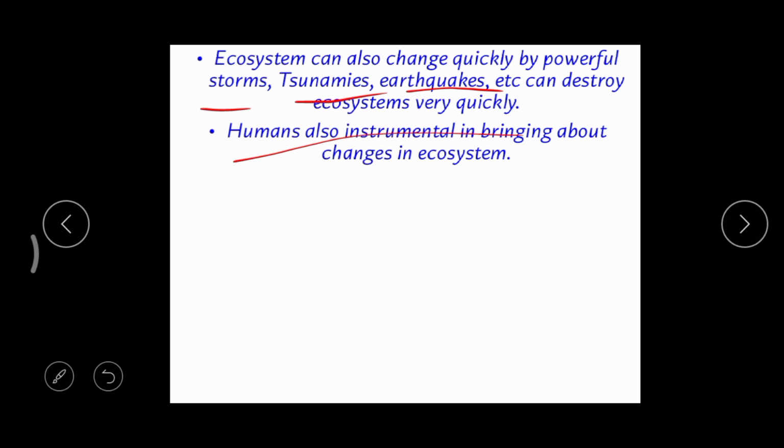All these problems. That's why, as responsible citizens, we should not do all these things. It is our responsibility to hand over our environment to the next generation without bringing any harmful changes, right?